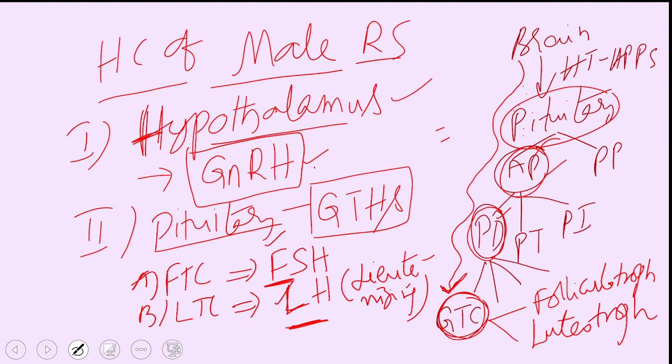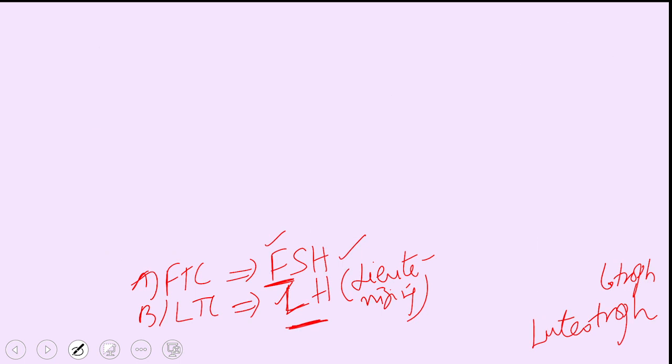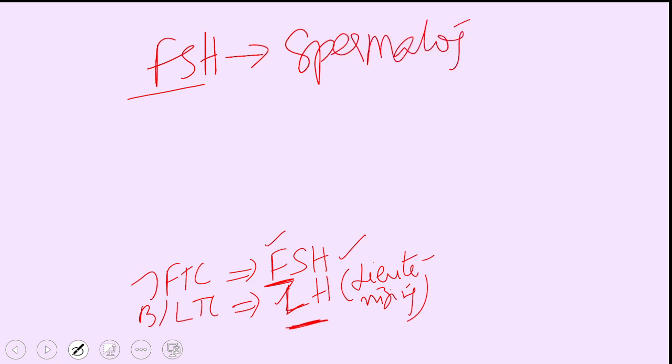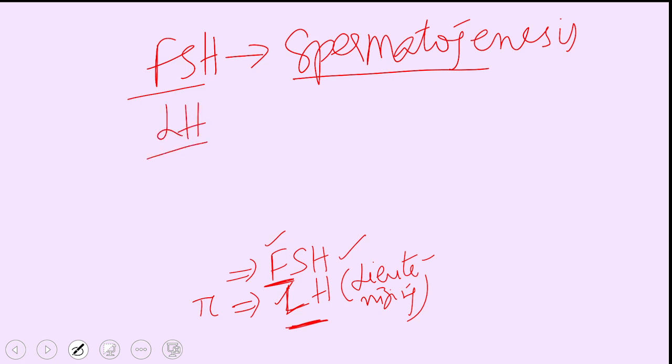Okay. So now we come across two hormones, follicle stimulating hormone and luteinizing hormone. So what do these two do? Coming to follicle stimulating hormone. This follicle stimulating hormone is released into the blood. Through the blood it reaches the testis, and in the testis there are the seminiferous tubules, where they are responsible for the entire process of production of sperms. So follicle stimulating hormone is responsible for spermatogenesis. Clear?